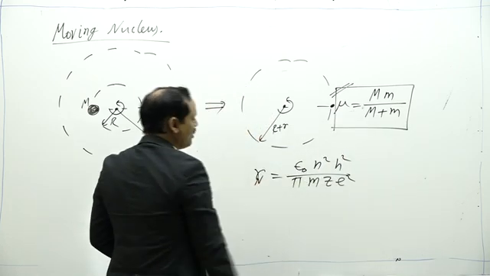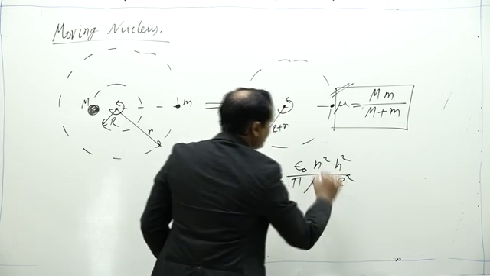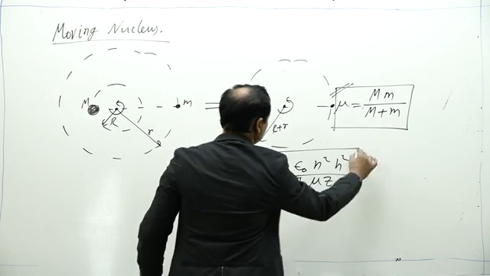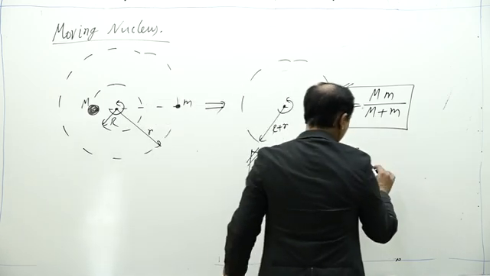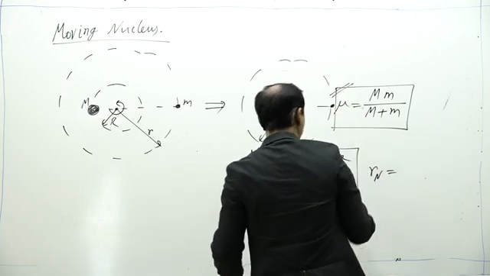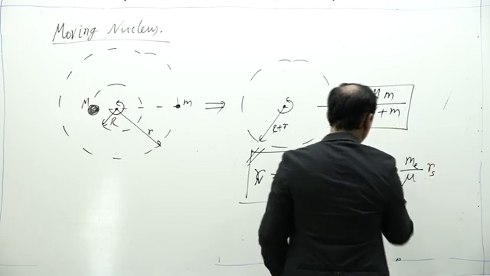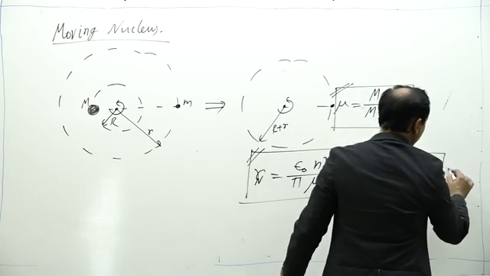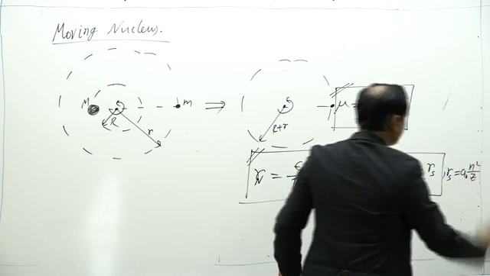So if I consider a non-stationary nucleus, I replace small m with the reduced mass, and if I compare it with our previous model, then Rn can be written as me by mu into Rs, where s is for stationary nucleus. Rs we already know. Rs is equal to a naught n square by Z, as we obtained earlier.